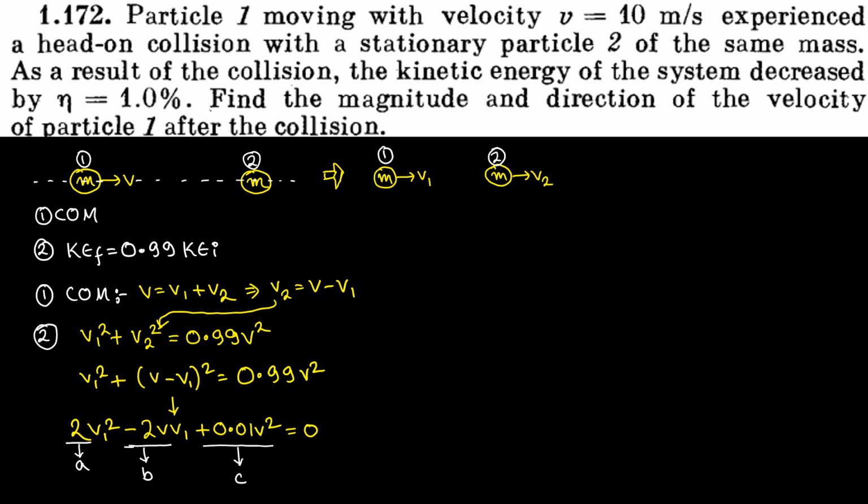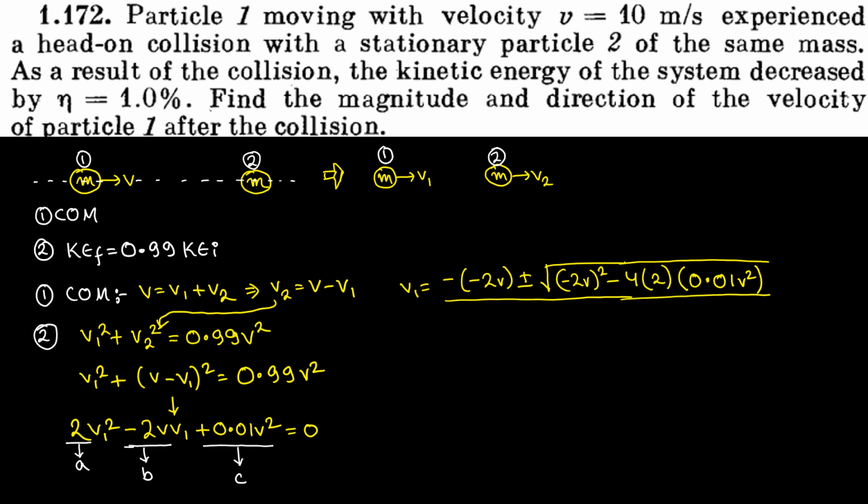So if you apply the roots of the quadratic equation, v1 is equal to minus b, minus of minus 2v, plus minus the square root of minus 2v whole square, b square, minus 4 times a, which is 2, times c, which is 0.01 v square, divided by 2a, which is 2 into 2.